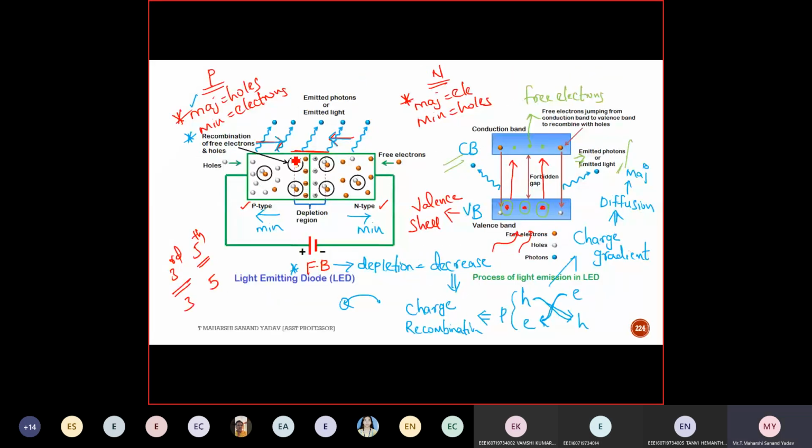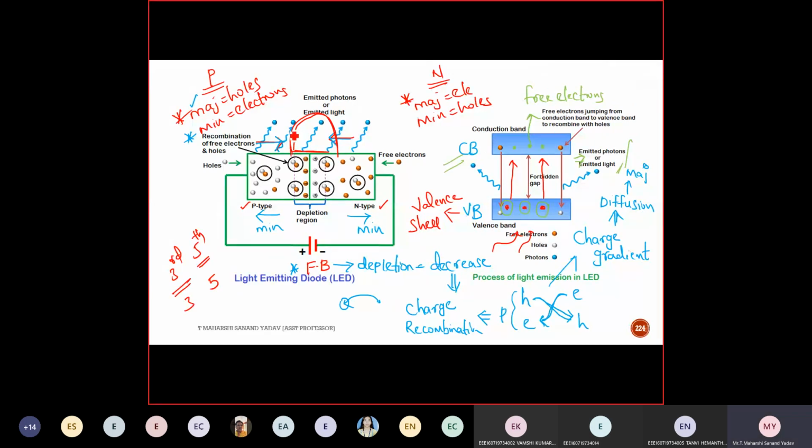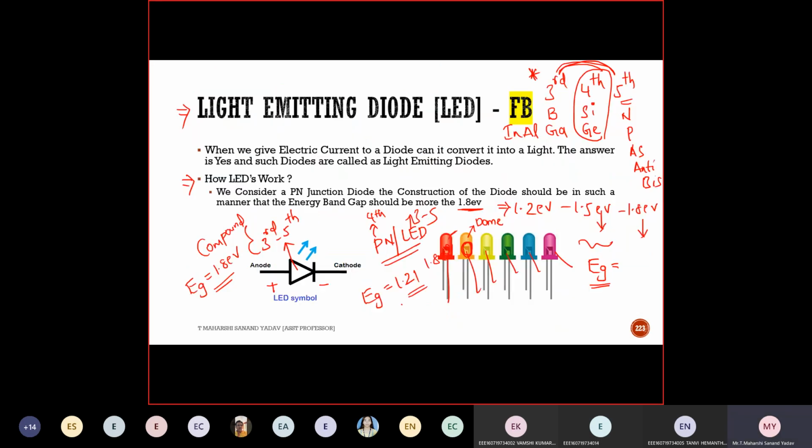Till here everything is the same. I am covering this portion with a dome. The dome is the outer shell. Inside you can see the diode, whereas the extra shell is the dome. So I'm covering this depletion region with a dome. Once the photons strike this dome, energy is radiated in the form of light. Clear? Everything is the same, but the simple concept is that I'm covering this depletion region with a dome. You can see this also: the inside portion is the diode, and the outside portion is the dome.